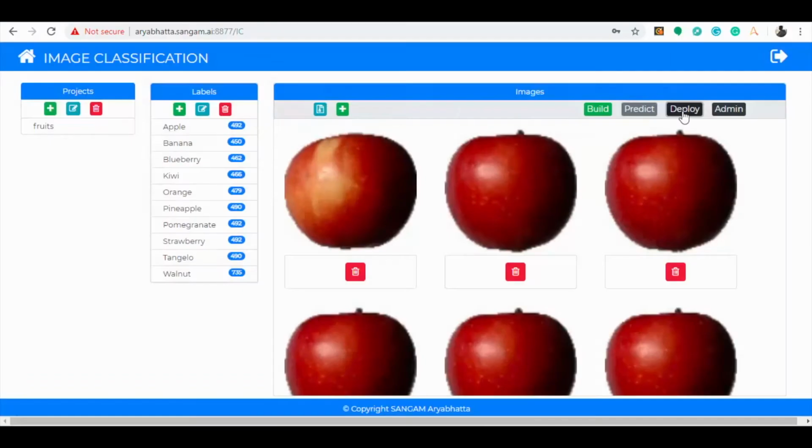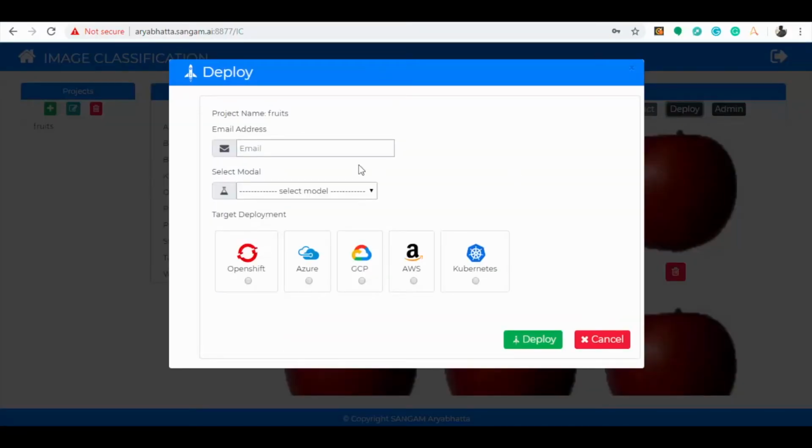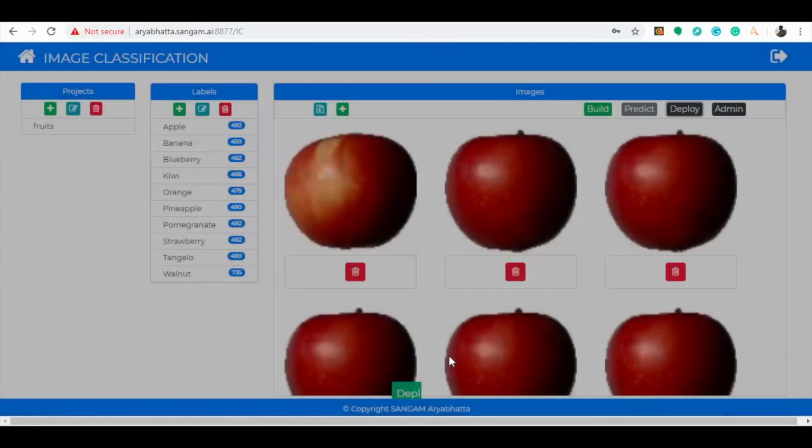That's awesome, John. We can also deploy the model in cloud services such as OpenShift, Amazon Web Services, Azure, and perform predictions in the cloud environment, as we have developed a user interface page in the cloud. You need to provide the email address, the model file name you want to deploy, and select the target deployment option to where you want to deploy. Here we have selected OpenShift and deployed the model.